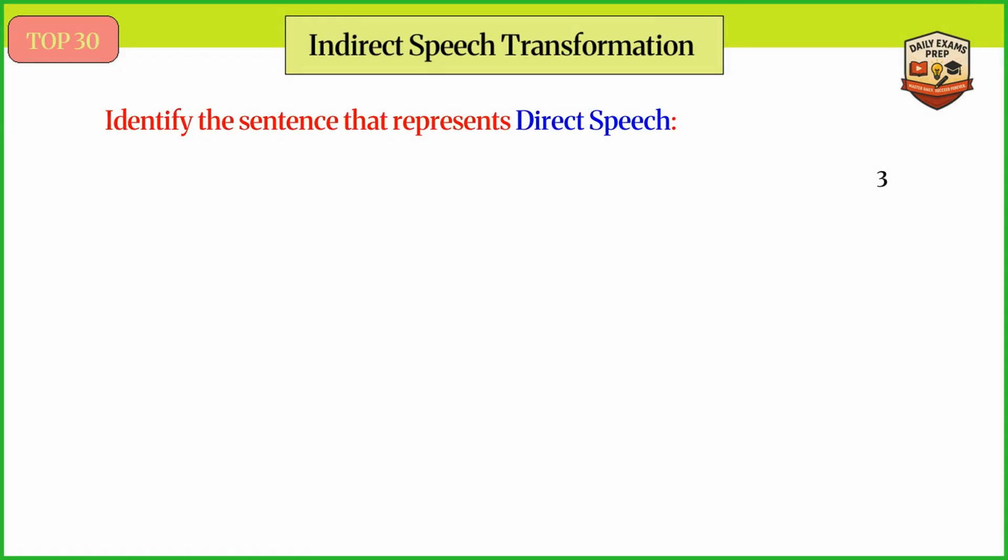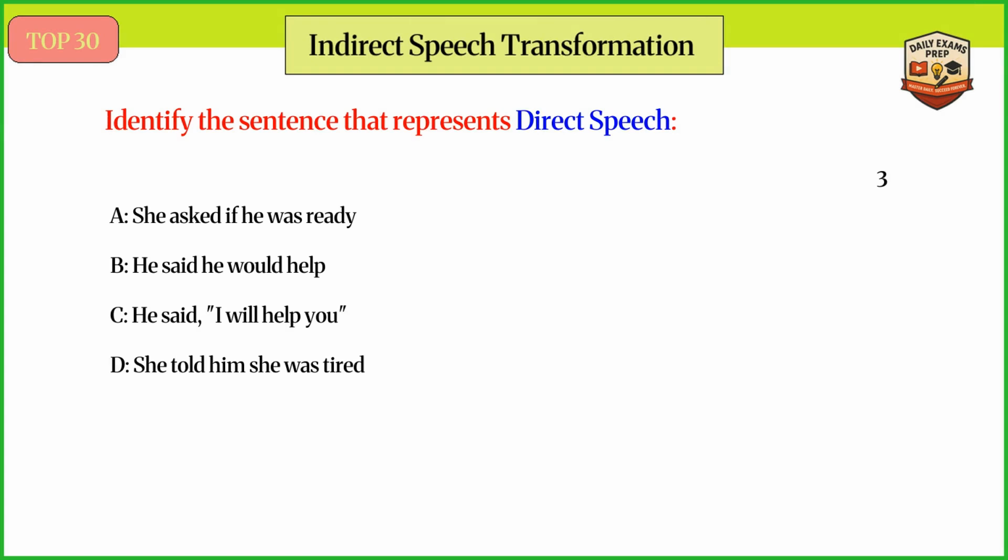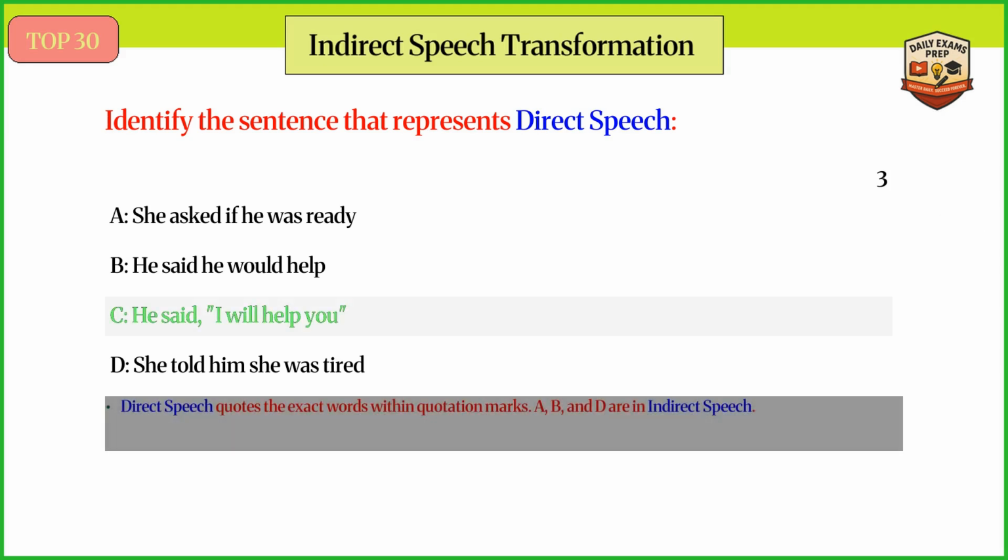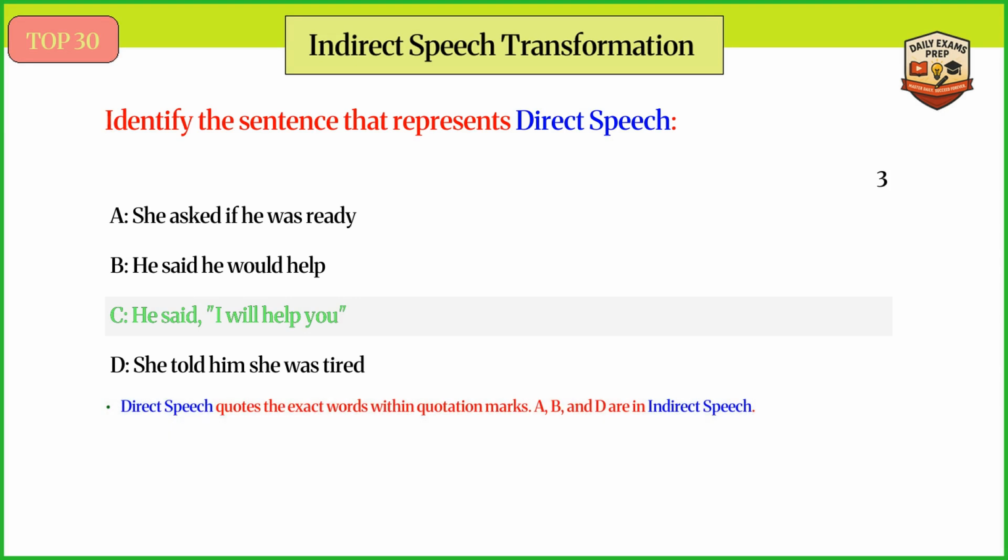Identify the sentence that represents direct speech. Answer C. He said, I will help you. Direct speech quotes the exact words within quotation marks. A, B, and D are in indirect speech.